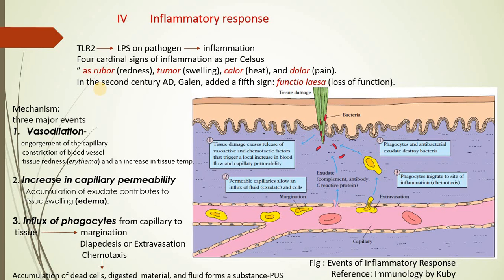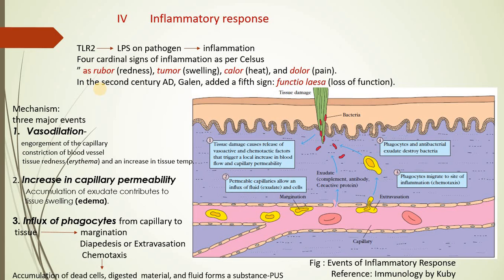And in the 2nd century, Galen, a Roman physician, added the 5th sign of inflammation as functio laesa, that is loss of function. That particular area becomes senseless, or it loses its function for the time being.